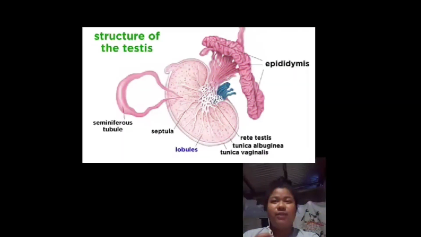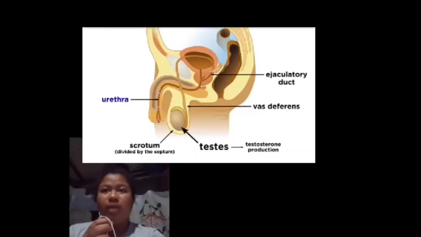Each testis is surrounded by the tunica albuginea, followed by the tunica vaginalis. Inside, the testis is divided into lobules, which contain seminiferous tubules. These tubules converge to form straight tubules that lead to the rete testis. From here, sperm move to the system of ducts, starting with the epididymis, where they are stored until ejaculation during a sexual act. When this happens, sperm cells move through the vas deferens and the ejaculatory duct, eventually moving into the urethra.